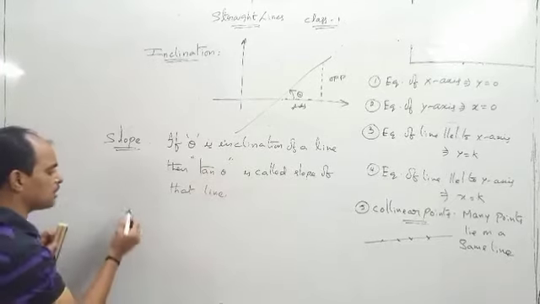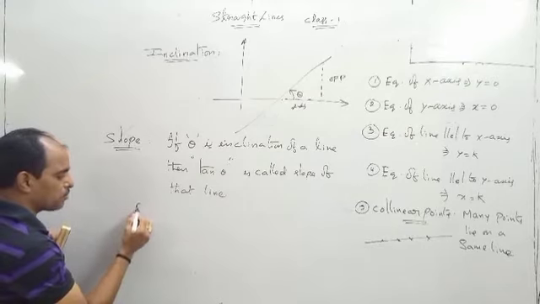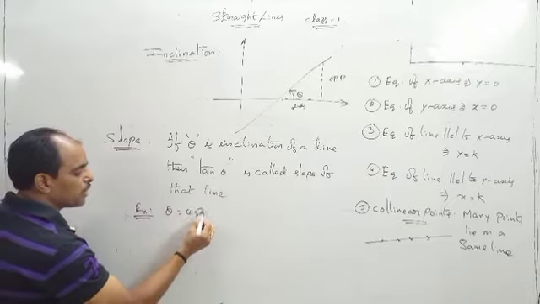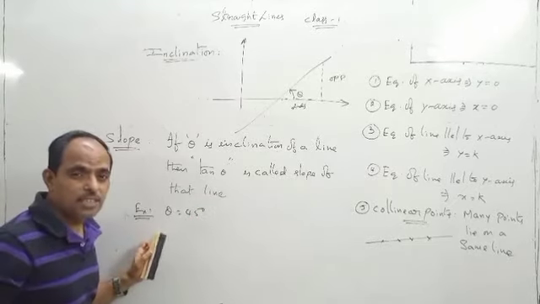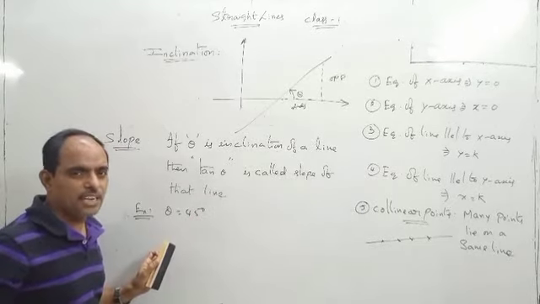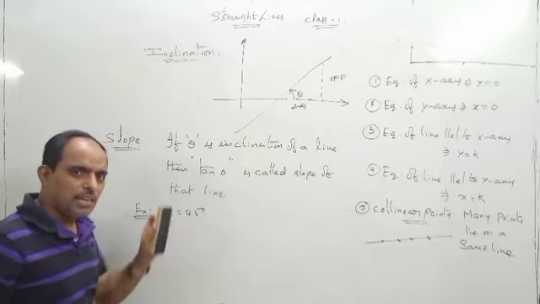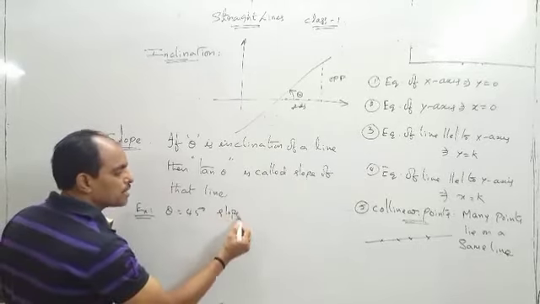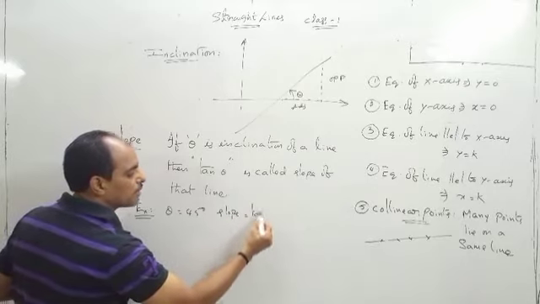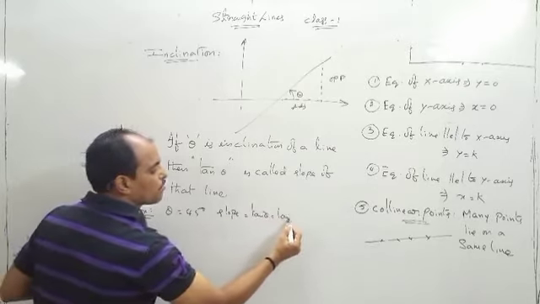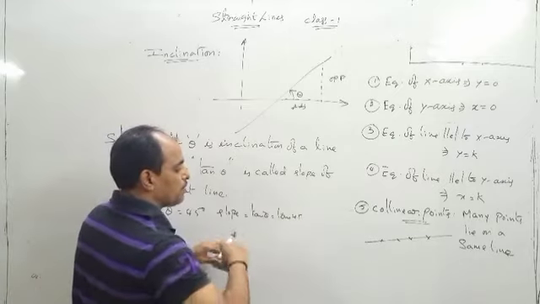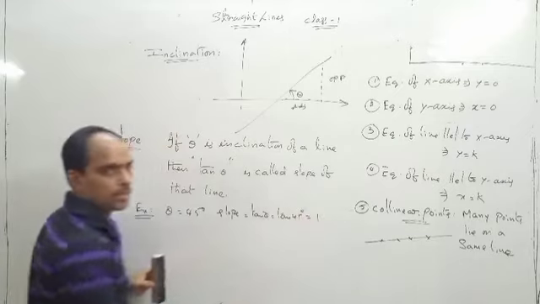Suppose theta is equal to the inclination. I am writing an example. If inclination theta is equal to 45 degrees. What is theta? Theta is not just an angle, it is the inclination of a line. Inclination means the line cuts the x-axis at some angle. Then what about the slope? If theta is equal to 45, slope tan theta is equal to tan 45 degrees, which is equal to 1.